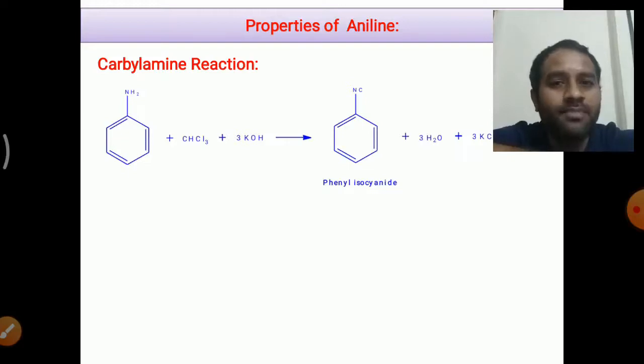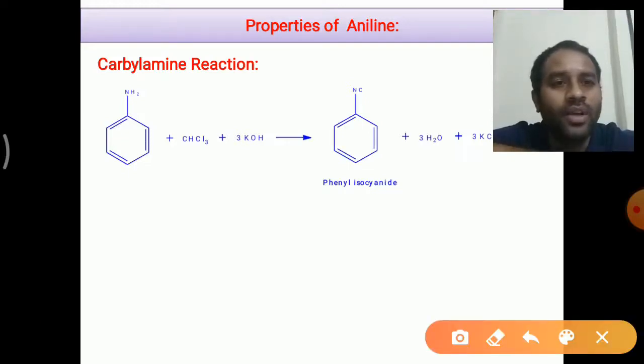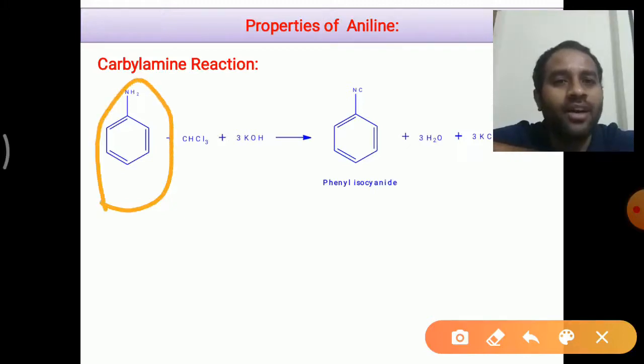This smell is helpful to recognize whether the given amine is primary or not. This is a very important reaction to identify whether the given amine is primary. If the amine is primary, then upon performing the carbylamine reaction, we get the unpleasant smell of isocyanide.